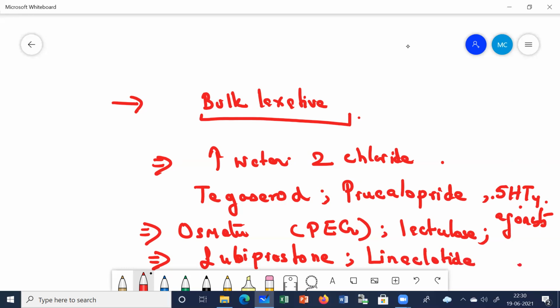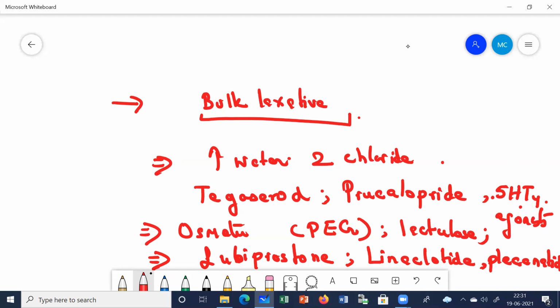So how is this lubiprostone going to work? Lubiprostone mainly works on the chloride channels. It increases the water secretion in the feces so that the feces will become soft and the patient will be able to easily pass the feces. Similarly, linaclotide, and there are other drugs also like plecanatide.